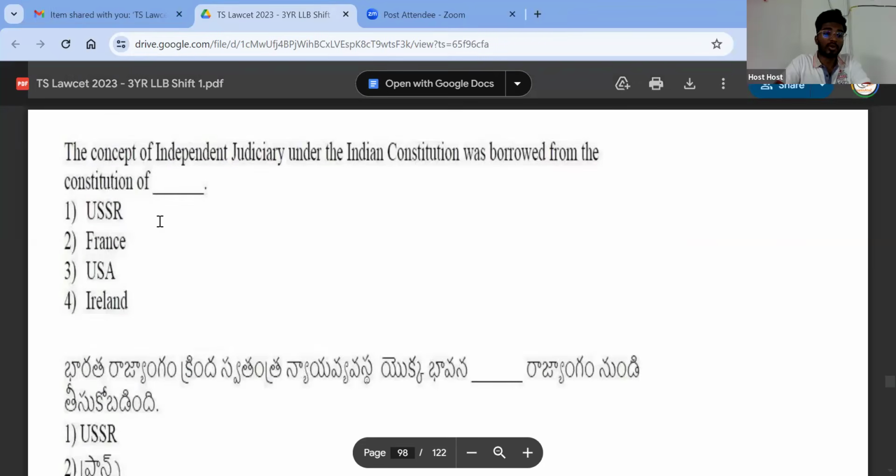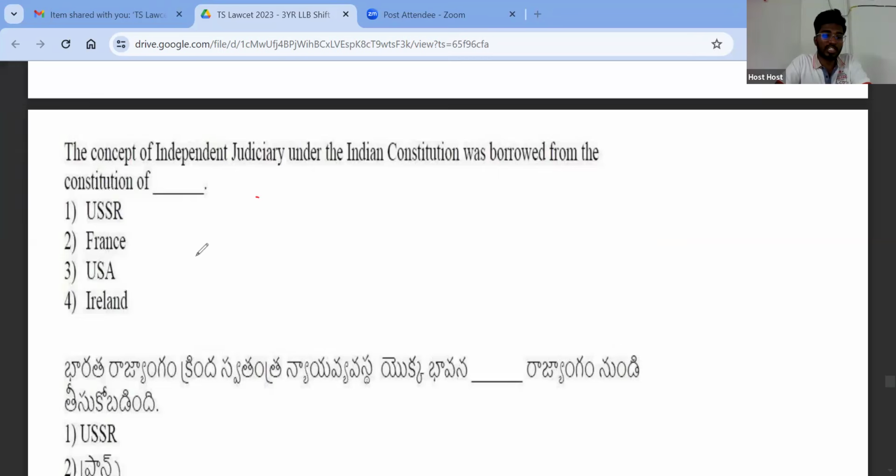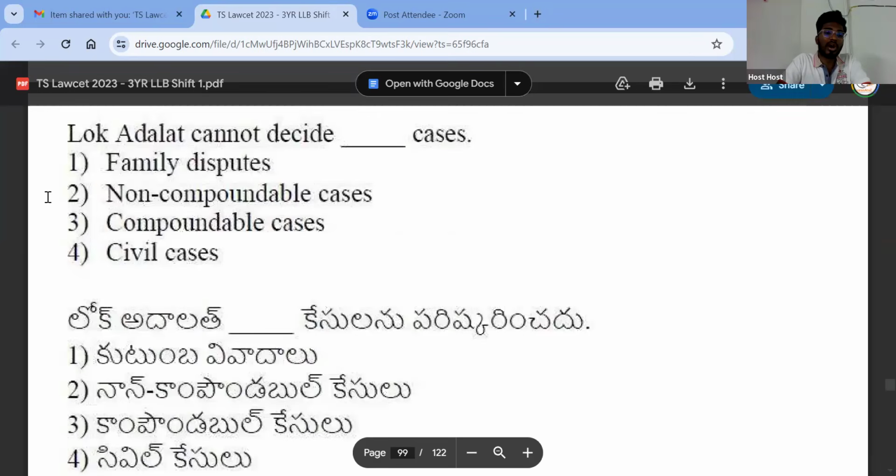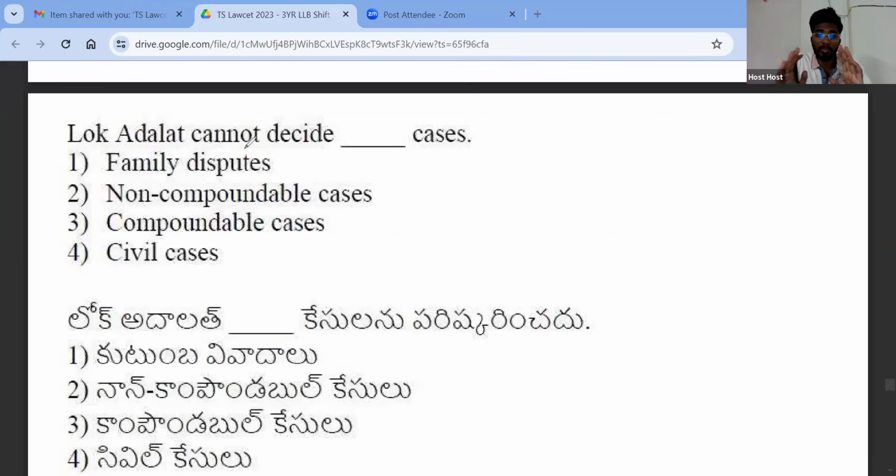Right. So the concept of independence of judiciary is borrowed from which constitution? From the Constitution of USA. Very good. Very good. Next. Lok Adalat cannot decide dash cases. You pay very close attention. By elimination, you'll be able to answer it. What do you think is the answer?